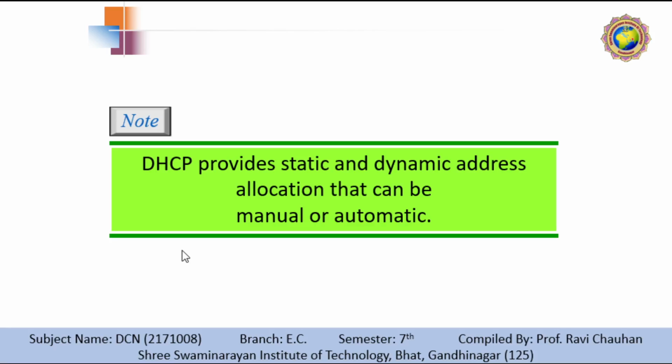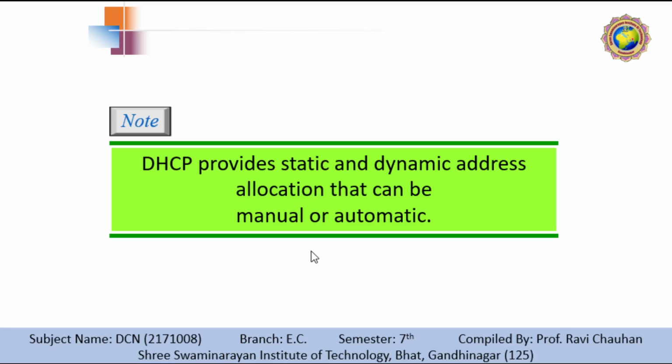On the other hand, for dynamic address allocation, DHCP has a second database with a pool of available IP addresses. This second database makes DHCP dynamic. When a DHCP client requests a temporary IP address, the DHCP server goes to the pool of available IP addresses and assigns an IP address for a negotiable period of time. Okay. So what do you mean by manual and automatic configuration?